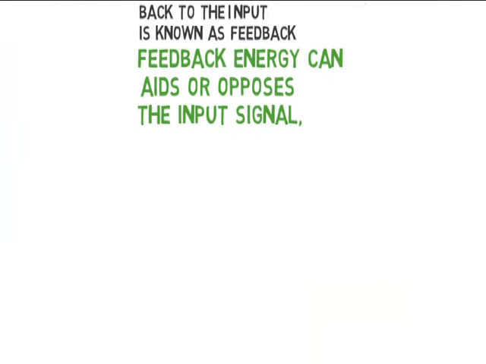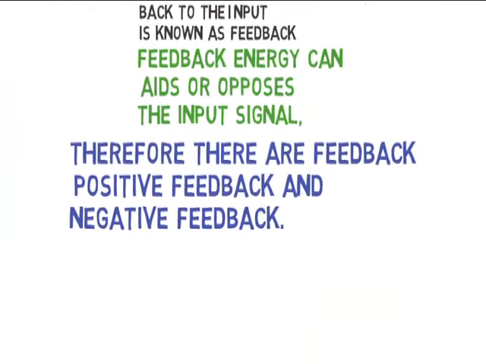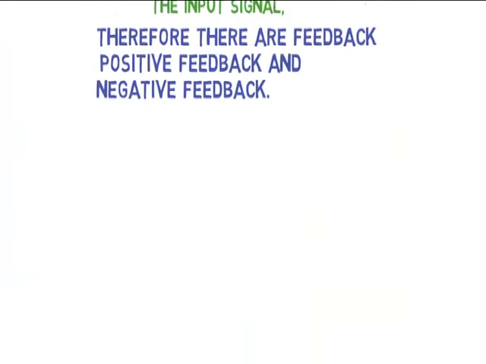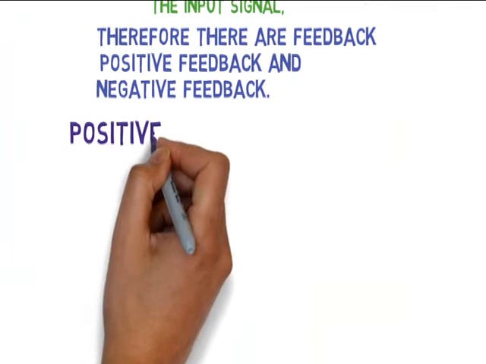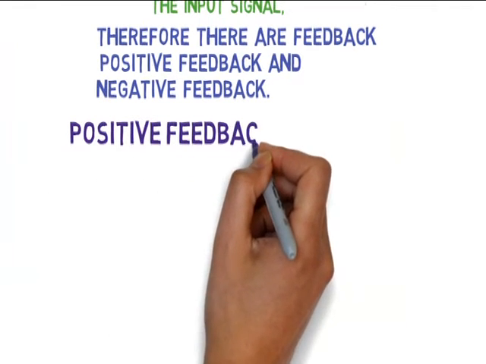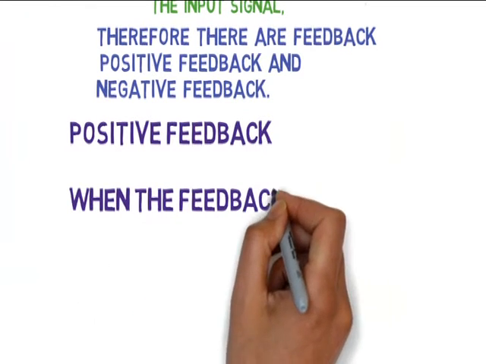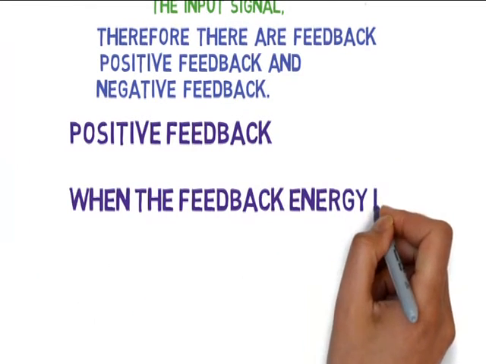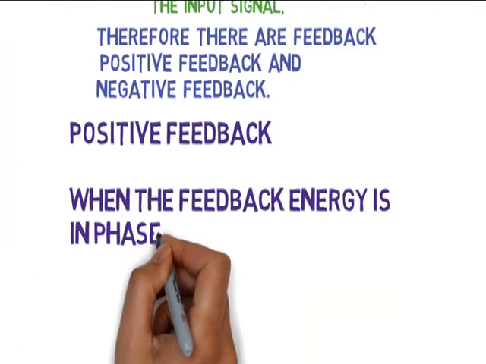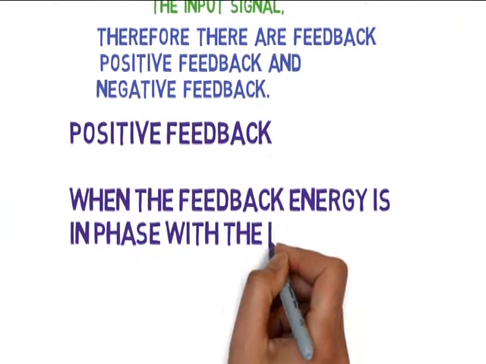The feedback process may be positive or negative depending upon whether the output is in favor or in opposition with the input. If the output is in favor, then it is called positive feedback. If it is in opposition, it is called negative feedback. So with positive feedback, the feedback energy is in phase with the input signal.